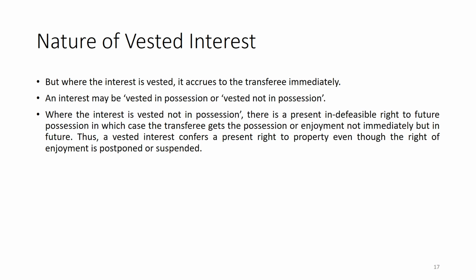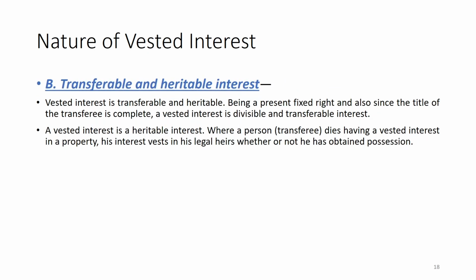Where the interest is vested, it accrues to the transferee immediately, and the interest may be vested in possession or vested not in possession. Where it is vested not in possession, that means there is a present indefeasible right to future possession, in which case the transferee gets the possession or enjoyment not immediately, but in the future. Thus, vested interest confers a present right to the property, whereas a contingent interest does not give that present right. Only in case of a vested right there may be a possibility of suspension of enjoyment.